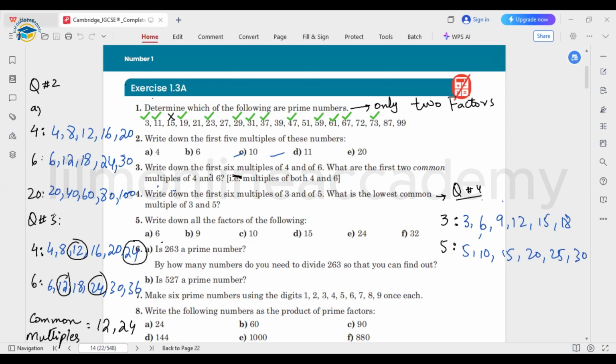As we need to pick up the lowest common multiple, LCM, which one is the lowest common multiple? It's the number 15. So this is the LCM for the number 3 and the number 5. Hope they are getting clear. Next is part number 5, in which we need to write down the factors. Previously, we were dealing with the multiples and accordingly we were finding the LCM. But now we are going to write down the factors and accordingly we will be finding out the HCF.